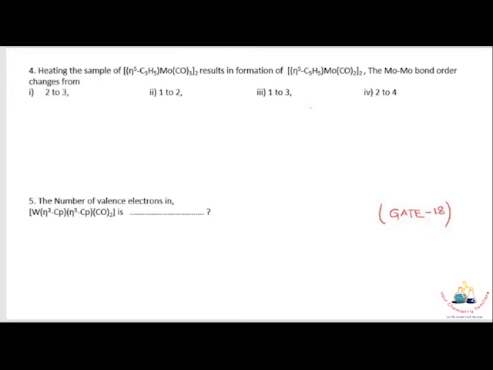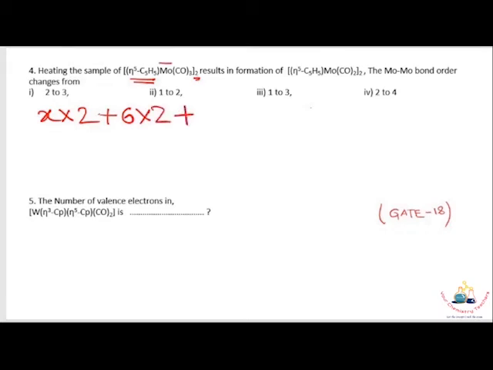In the first case, if you consider x number of metal-metal bonds are present, then each metal-metal bond provides 2 electrons, so the total electron from metal-metal bonds is x cross 2. Then for the rest of the ligands and metal, the cyclopentadienyl ligand provides 6 electrons each, and since it is a binuclear complex, it is into 2.